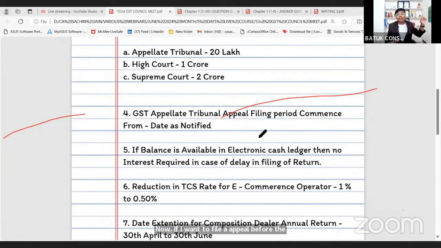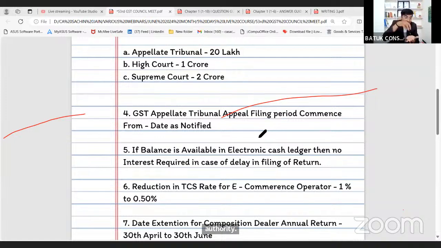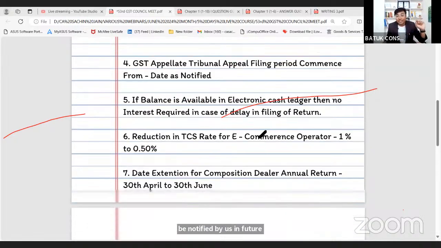a timeline 3 months from the date of communication of the order by the departmental authority। Okay, but if I want to file appeal to the appellant tribunal, in that case गवर्नमेंट ने बोला जो डेट है कमेंसमेंट की, उस पीरियड की कमेंस होने की, will notify. And there is one logic behind this, because appellant tribunal अभी तक सेटअप नहीं हुए हैं। So government has announced that to file the appeal to the appellant tribunal, the date of commencement will be notified by us in future, जब वो पूरी तरह से establish हो जाएंगे। Fifth changes, which is also